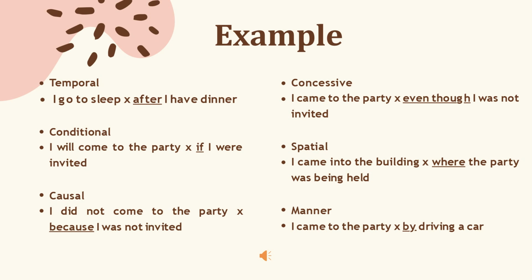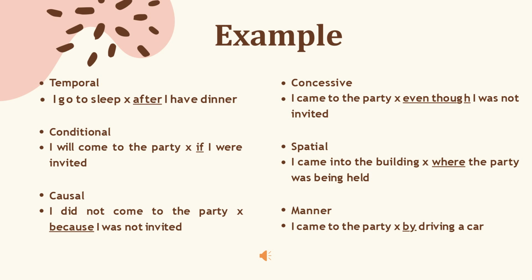The next is I will come to the party if I am invited. The conjunction if indicates the condition. And I didn't come to the party because I was not invited. Because here indicates causal. And I came to the party even though I was not invited. The conjunction even though indicates the concessive. The spatial one: I come to the building where the party was being held. The conjunction where indicates spatial.